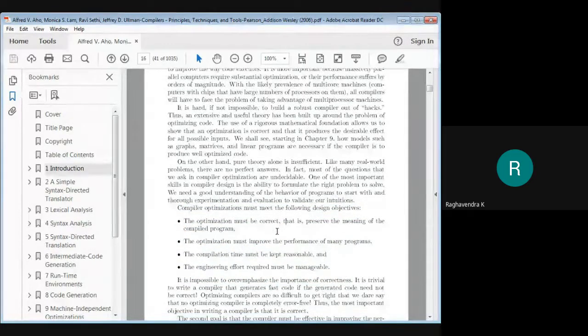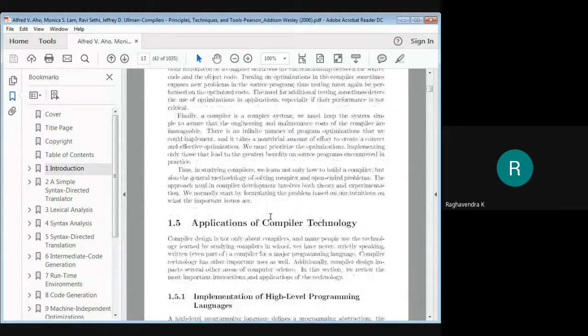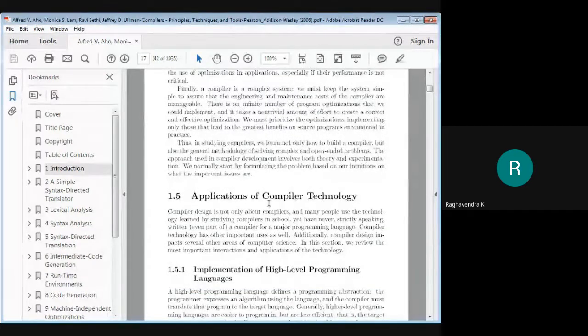It should improve the performance of the program. It must take a reasonable amount of time, and the effort required must be minimum, right? So all of these things are to be considered when we perform optimizations using a compiler, right? We also discussed applications at the end. So these are some of the things related to compiler technology.